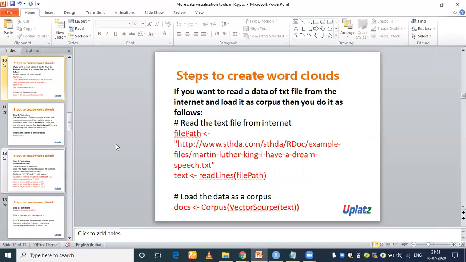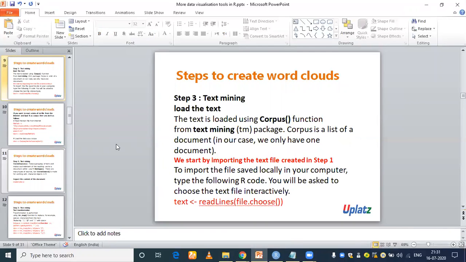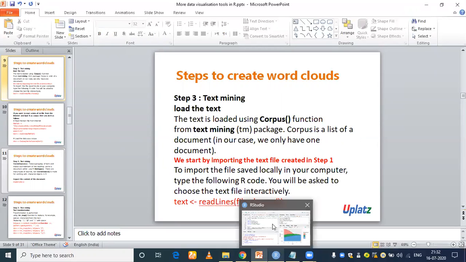And what is the Corpus function? Corpus is a list of documents. The text is loaded using the Corpus function from the text mining package. Corpus is a list of documents; in our case, we are using only one document. So let's start. Let me show you the code again.